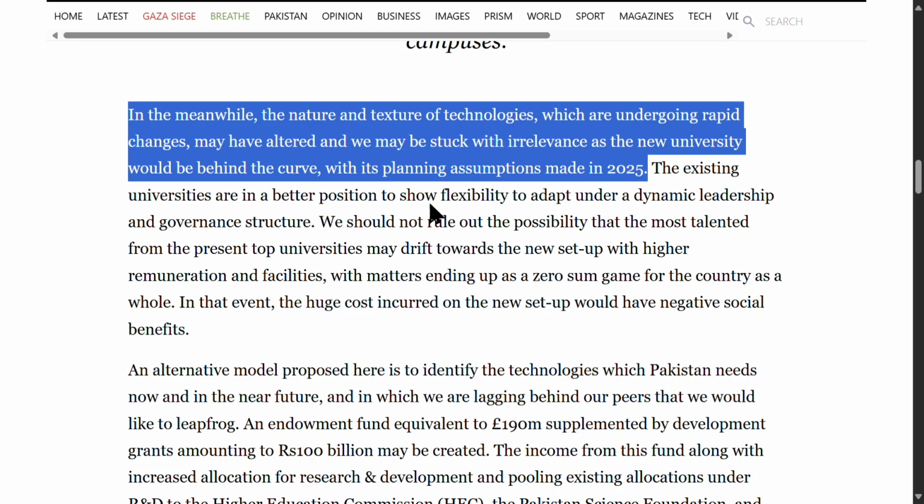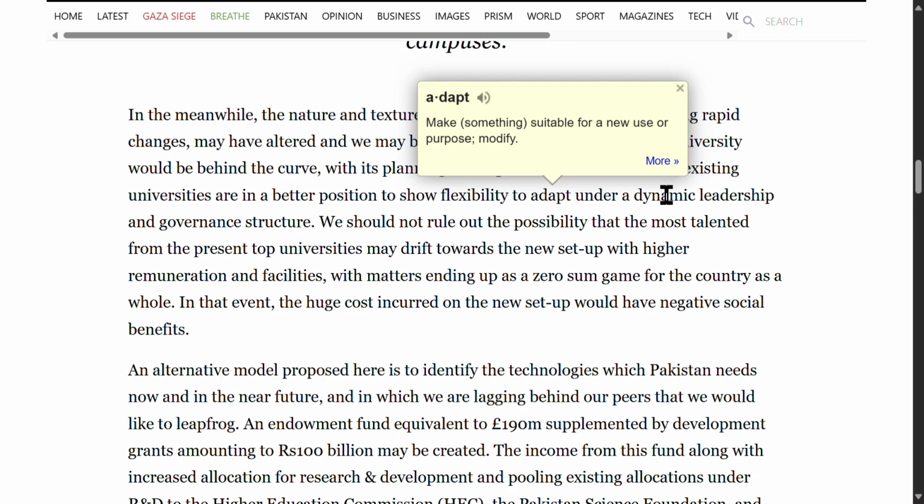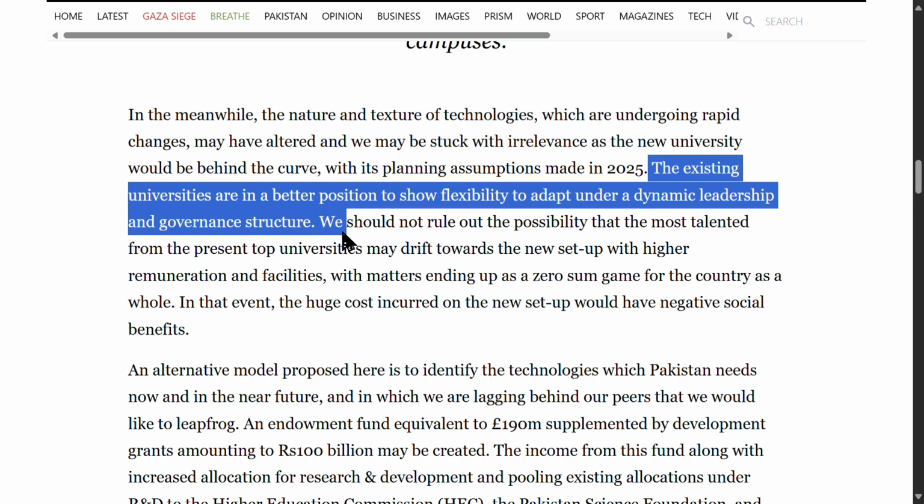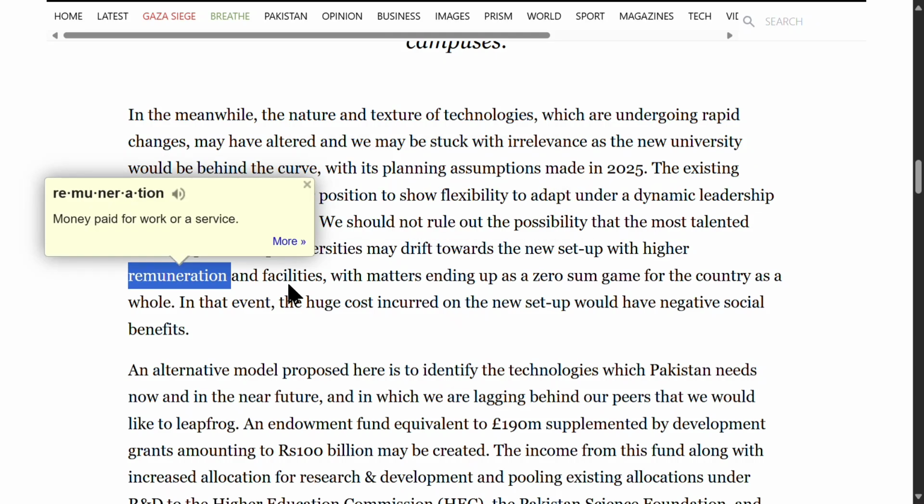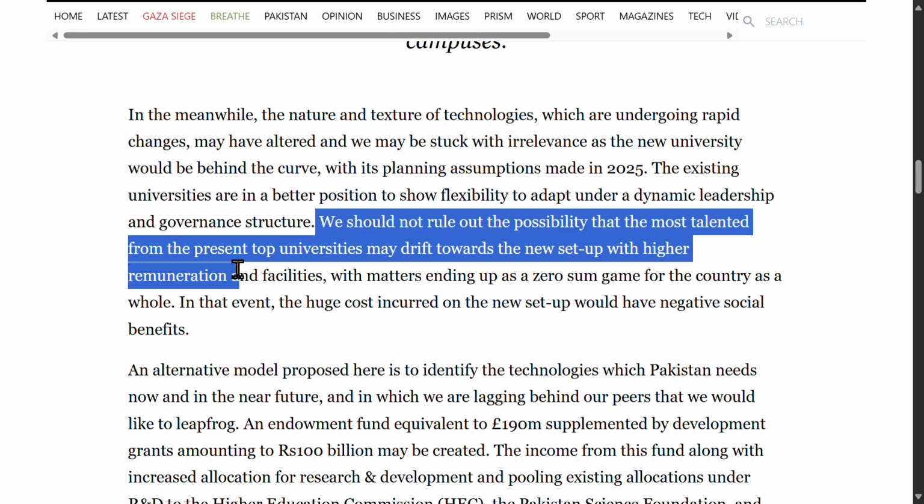The existing universities are in a better position to show flexibility to adapt under a dynamic leadership and governance structure. This sentence means that current institutions can more readily adjust to fast-changing technological and academic environments. We should not rule out the possibility that the most talented from the present top universities may drift towards a new setup with higher remuneration and facilities, with matters ending up as a zero-sum game for the country as a whole. Zero-sum game is a term meaning a situation where gains by one party result in equivalent losses by another.